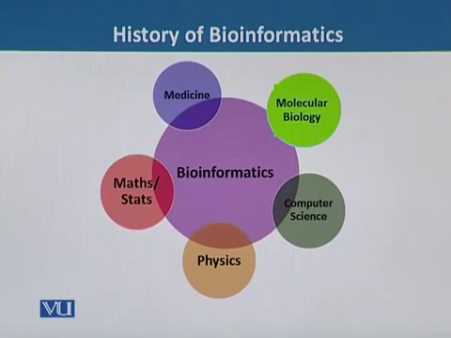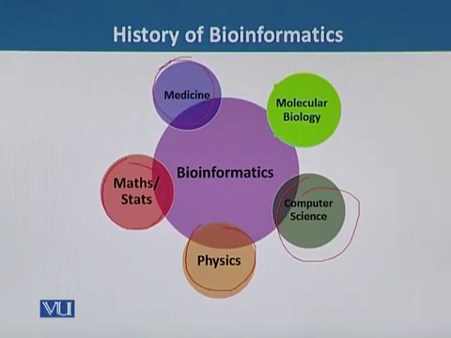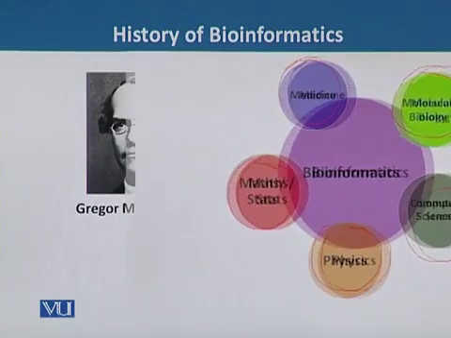As an interdisciplinary field of science, bioinformatics combines computer science, physics, mathematics, medicine, molecular biology, and many other fields to study and process biological data.